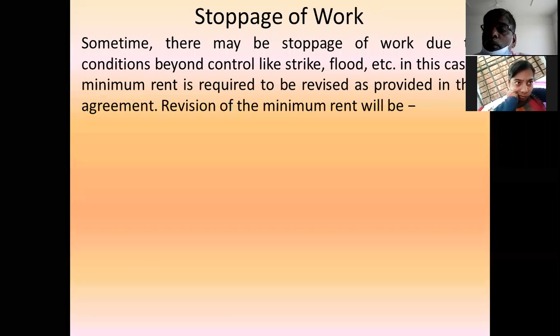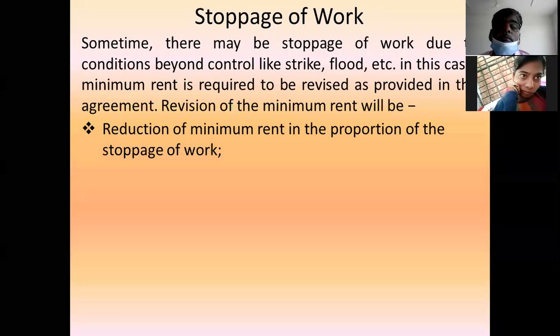How to revise the minimum rent if there is a stoppage of work? This is the point to be discussed at the time of agreement. So regarding this, there are 3 to 4 points.